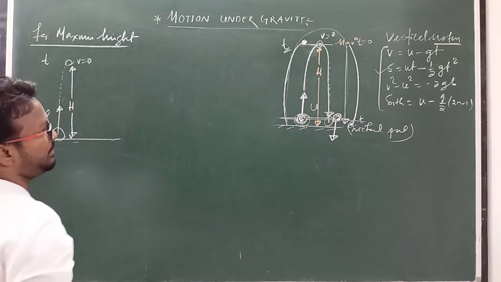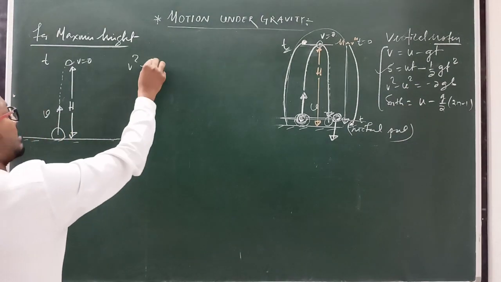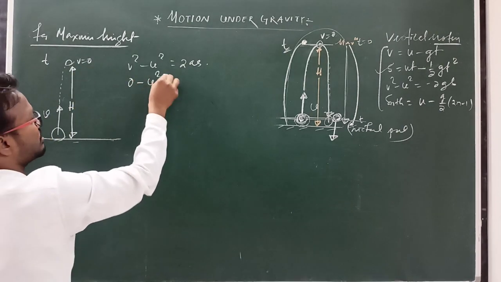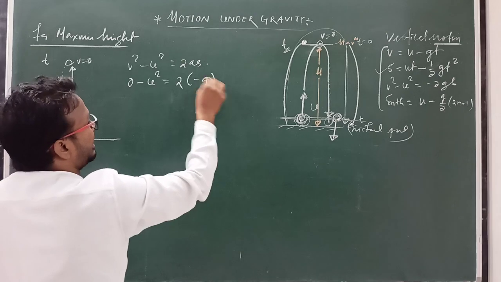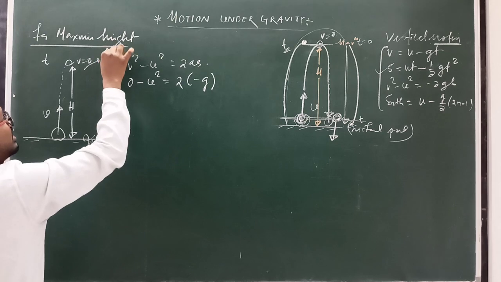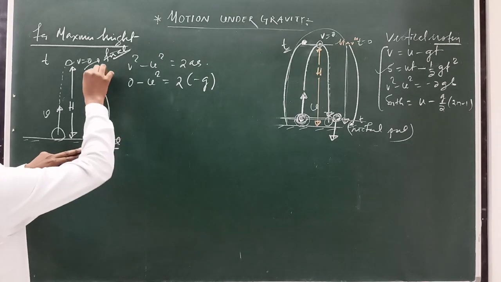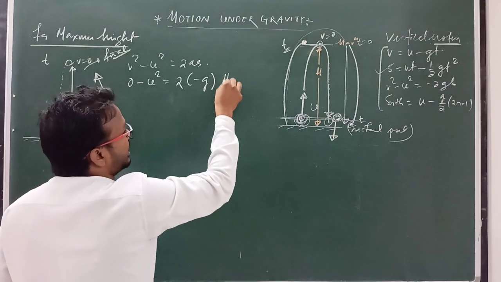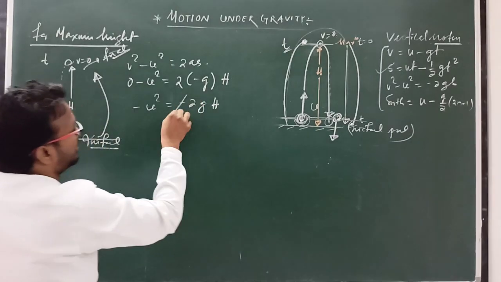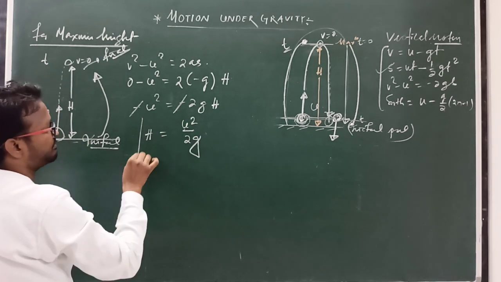Using the third relation, v square minus u square equal to 2as, final velocity is 0, so 0 minus u square equals 2 times minus g times h. Always remember the initial and final points. The final point lies above the initial point, so h is positive. Then minus u square equals minus 2gh, the minus cancels, so h equals u square by 2g.